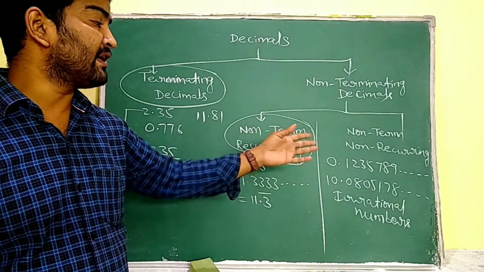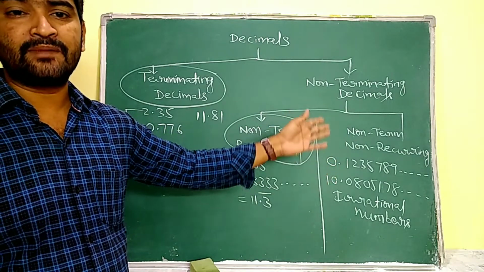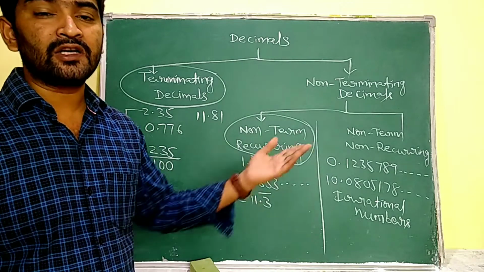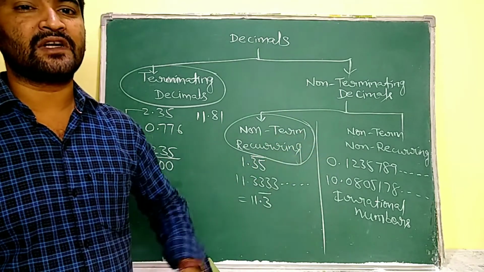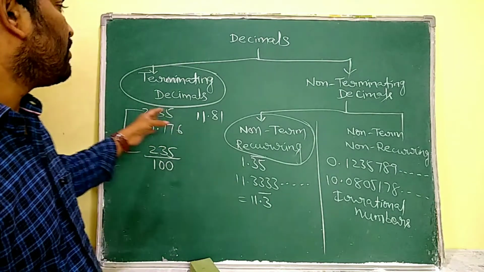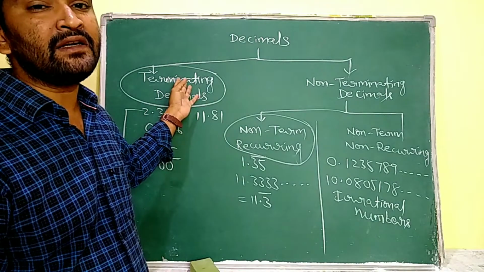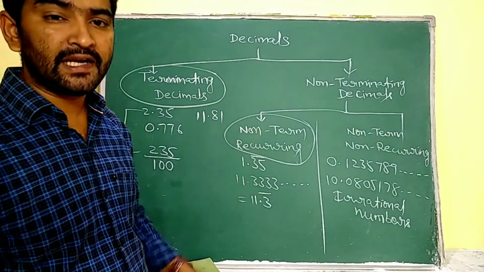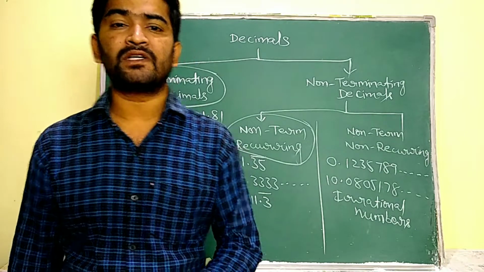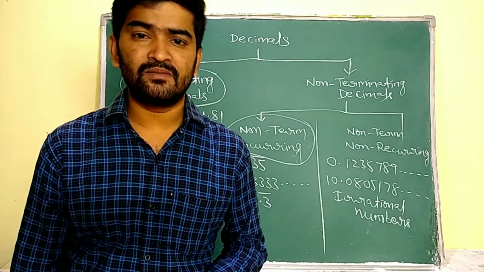For non-terminating non-recurring decimals, we don't have the period and periodicity, so we cannot convert them into p by q form. Only decimals that are terminating or non-terminating recurring can be converted into the form of rational numbers.